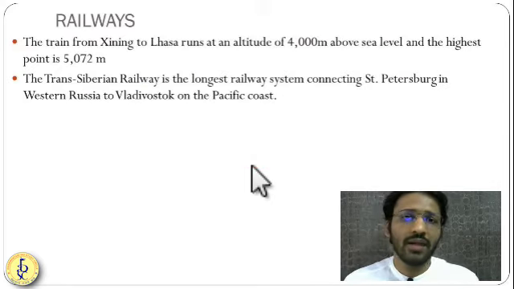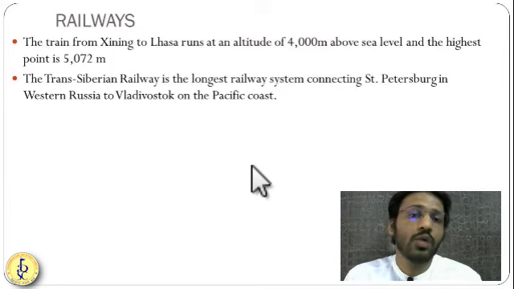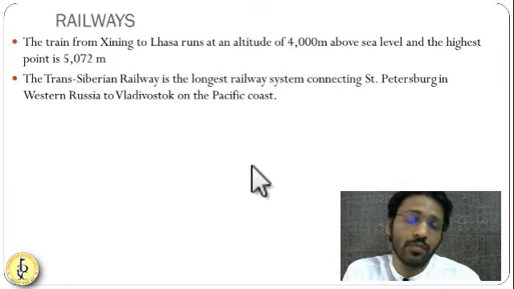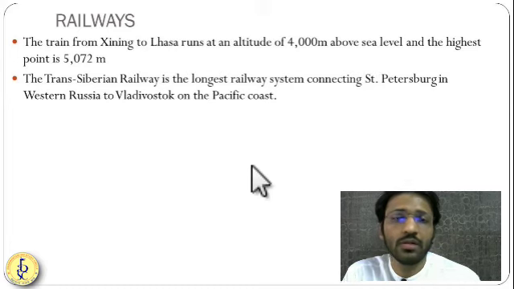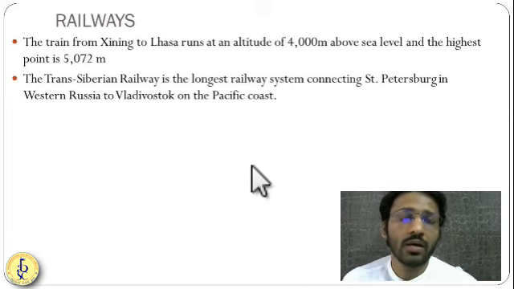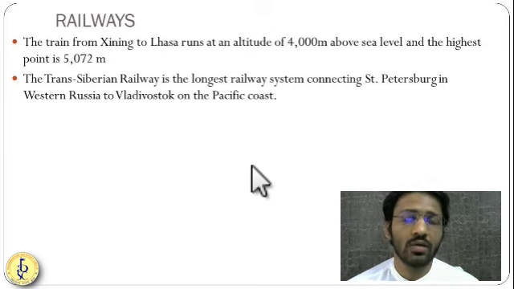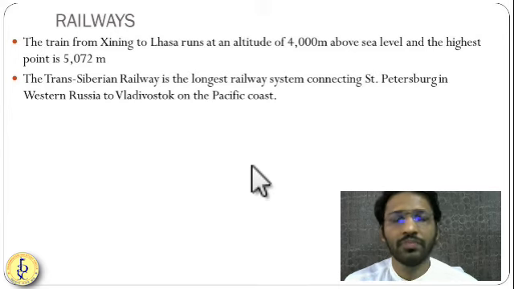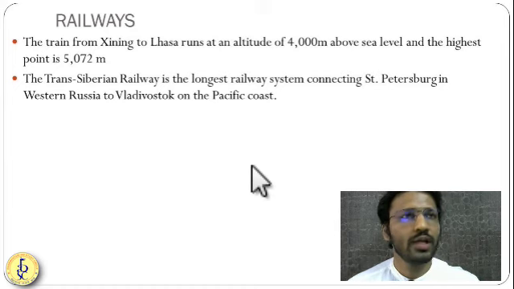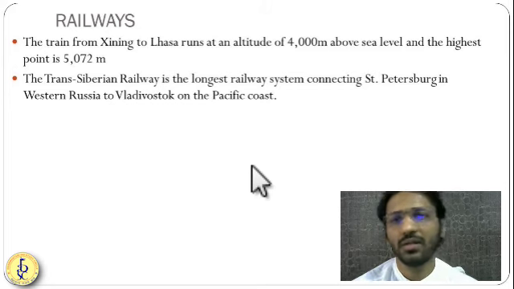Next is about railways. So railways are one of the easiest modes of transportation for construction. Instead of roads, rail routes are constructed very fast because you don't have to bring lots of things. You just need some stones, some steel, and you can build this very fast. Okay, so they are one of the fastest built routes anywhere in the world.